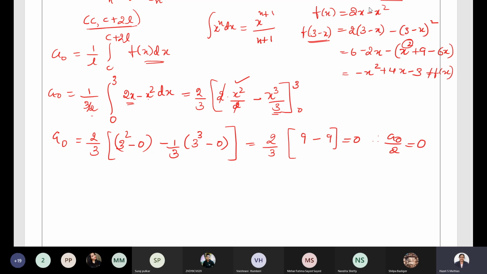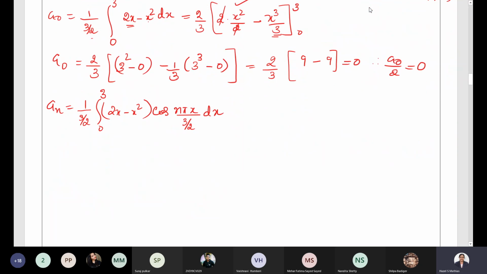Let us check what value we get for an. What is the an formula? Same formula, 1 by L, L is 3 by 2, integral over the given interval, that is 0 to 3, f of x is 2x minus x square into cos n pi x by L, L value is 3 by 2, into dx. So 1 by 3 by 2 can be written as 2 by 3.